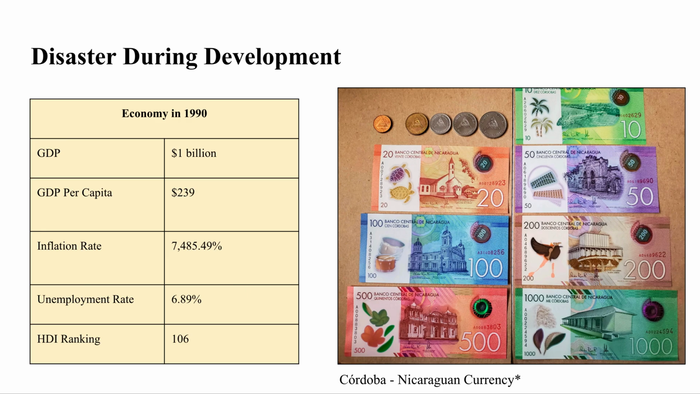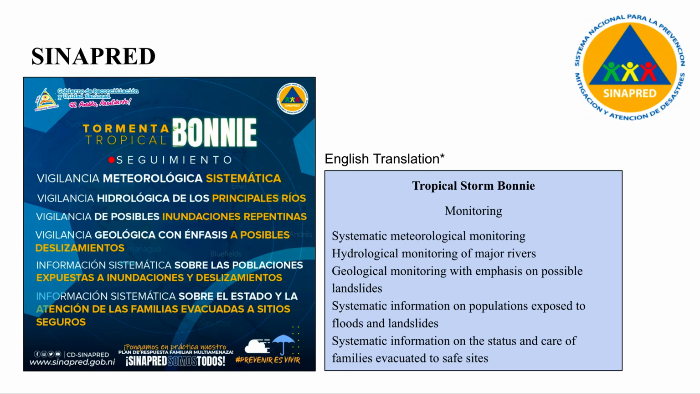Nicaragua's underdeveloped economic state led them to branch out to receive aid, and to develop a system that could adequately manage the tools that Nicaragua possesses in order to prevent and mitigate disasters. With help from the United Nations, the National System for the Prevention, Mitigation, and Attention of Disasters, or SINAPRED, was created in 2000, which covers disasters within Nicaragua and Honduras.